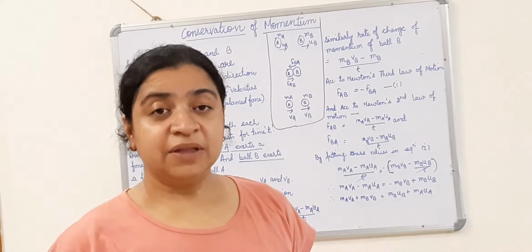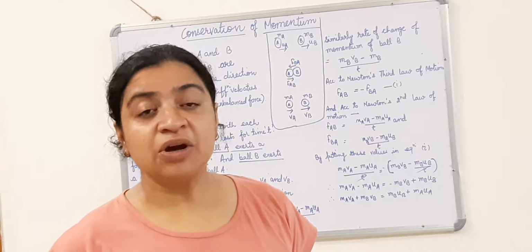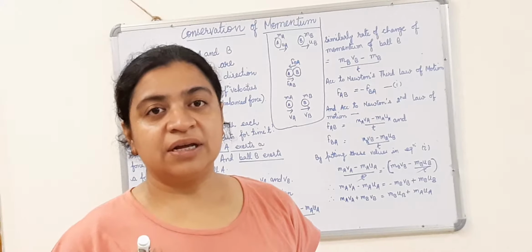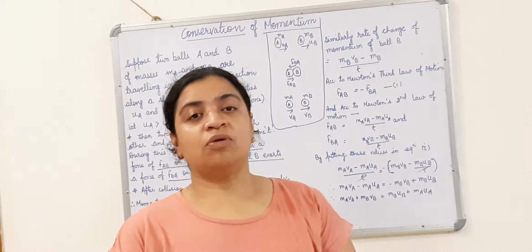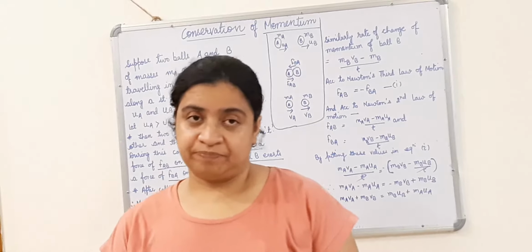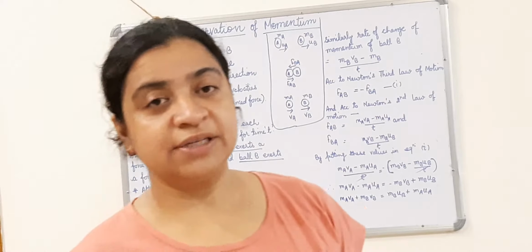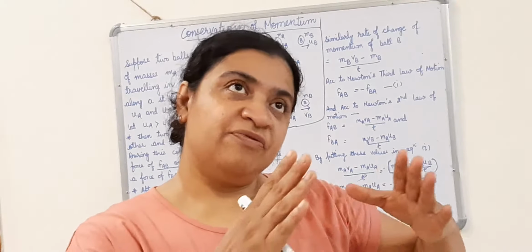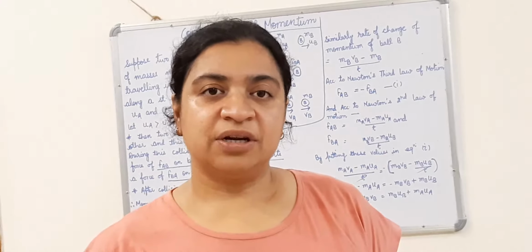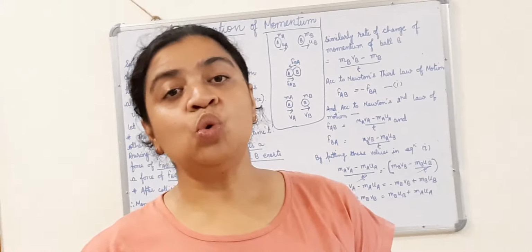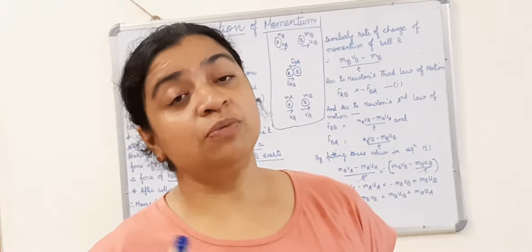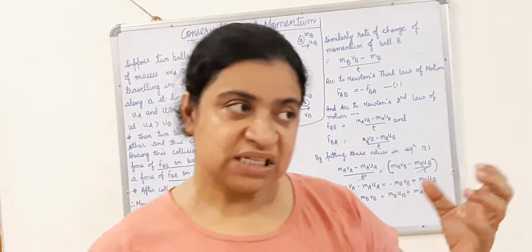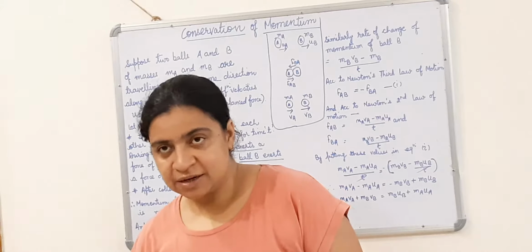the momentum, that is a product of mass and velocity of an object. If there are two objects, the sum of the momentum of the two objects before they collide with each other is equal to the sum of the momentum of both the objects after their collision. This is the statement. I repeat the statement.